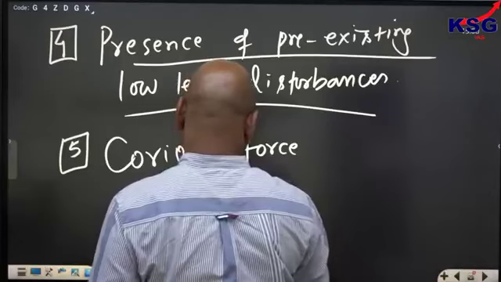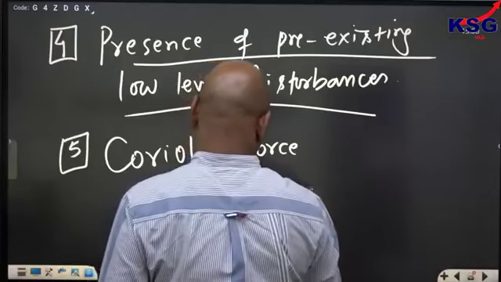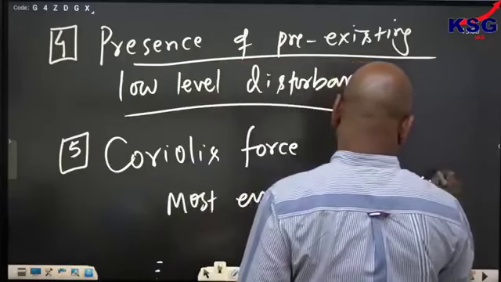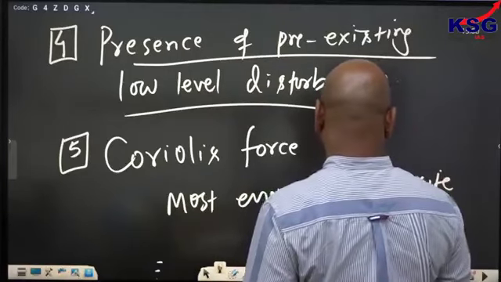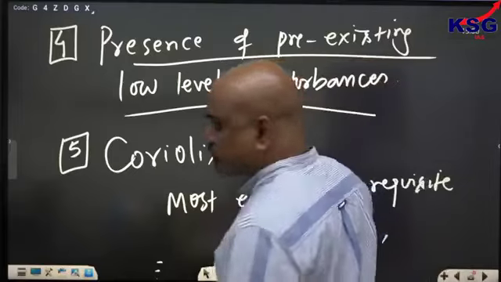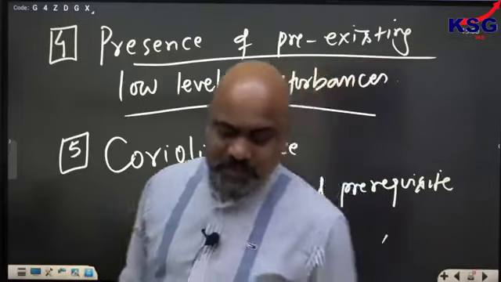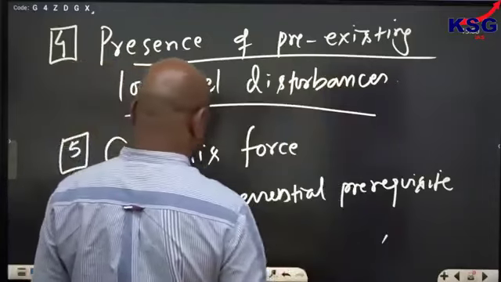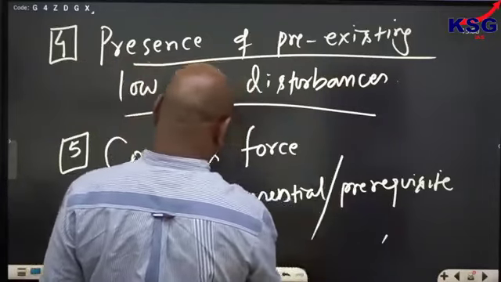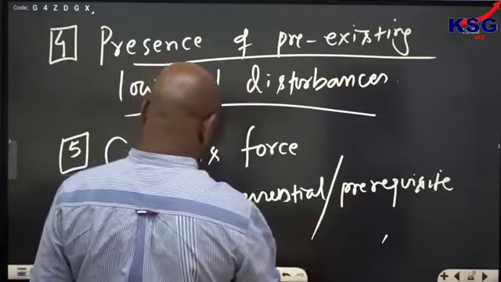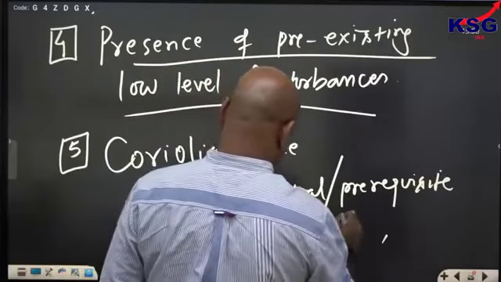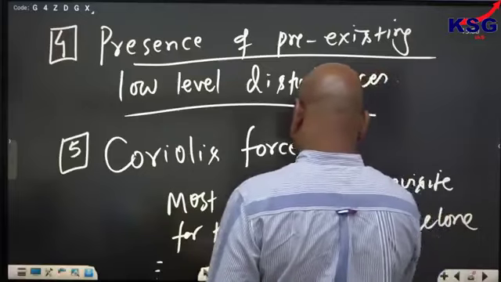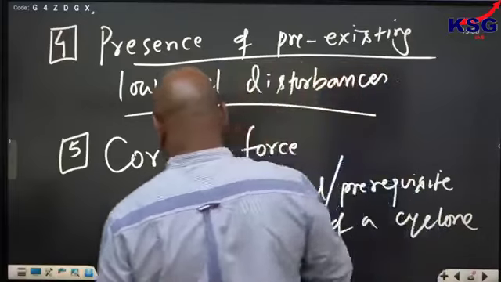Most essential prerequisite for the movement of a cyclone is Coriolis force.